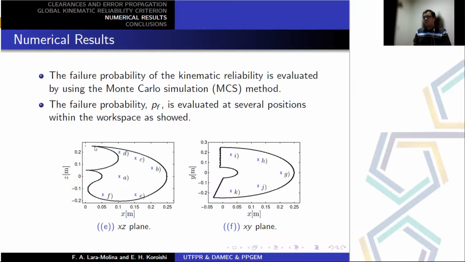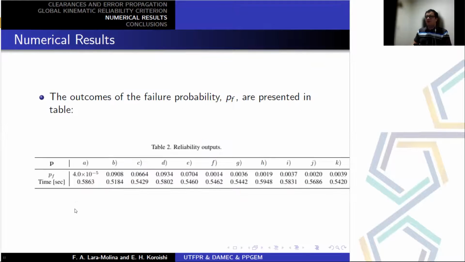Therefore, we define the workspace in the X-Z plane and in the X-Y plane, and we consider 11 different positions in the workspace to evaluate the probability of failure.